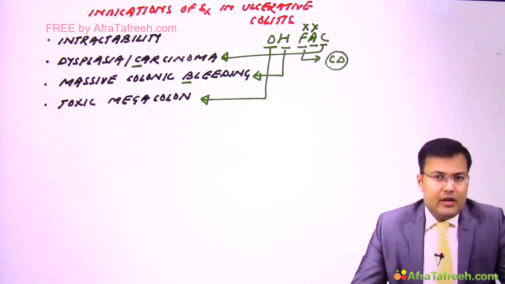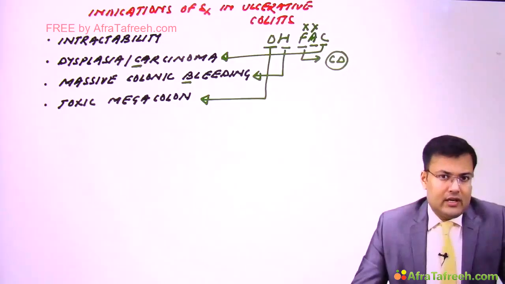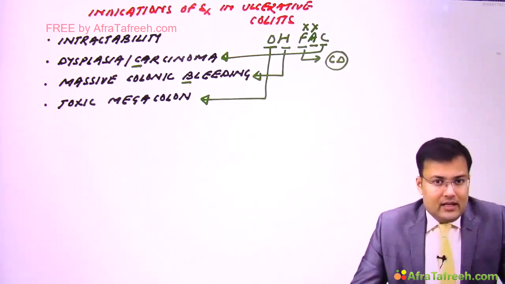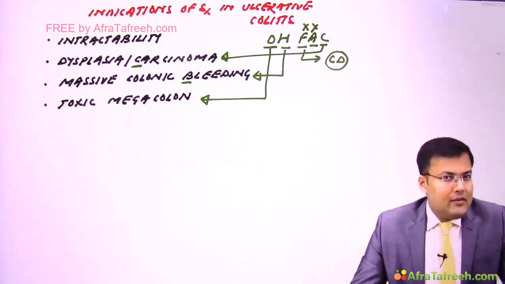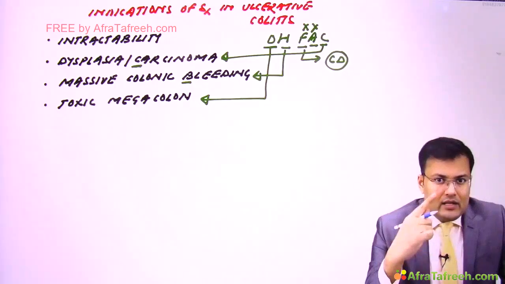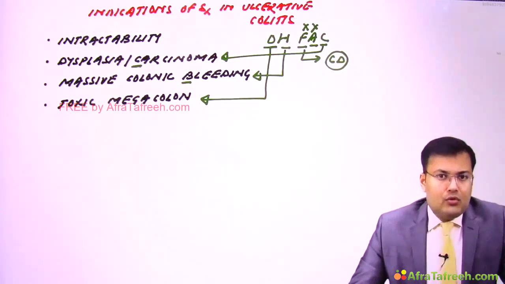Second important point, we already discussed what is the role of surgery in Crohn's disease and ulcerative colitis. We discussed that surgery is curative in ulcerative colitis and it is palliative in Crohn's disease. Why? Because in ulcerative colitis there is involvement of rectum and then cranially it is going to involve the colon, and there is continuous involvement. That's why we can go for total proctocolectomy in ulcerative colitis, which is curative.